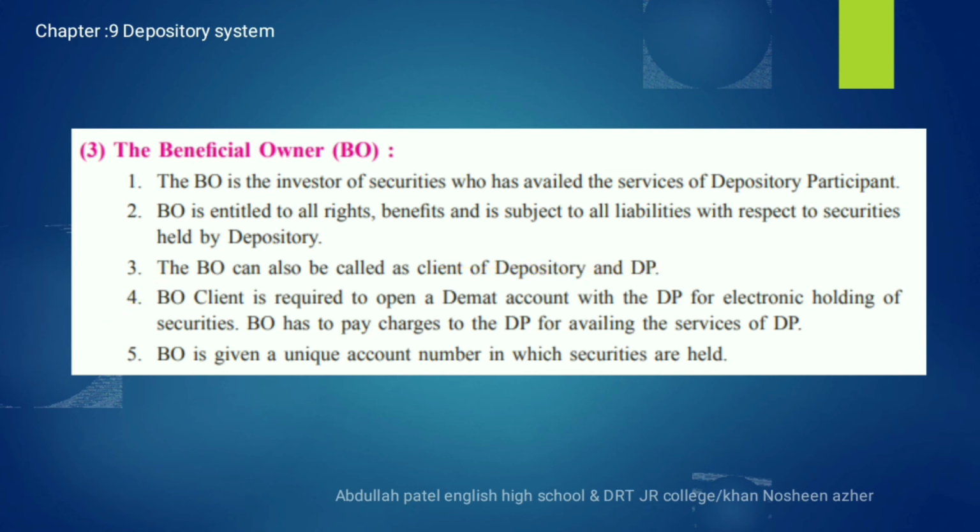Number 4, the investor, meaning the beneficial owner or client, is required to open a demat account. So whenever you are thinking to buy a security, you want to be an investor in the company, you have to open the demat account with the DP, depository participant, for electronic holding of the security. So the BO has to pay some charges to the DP for availing the service of the depository participants.